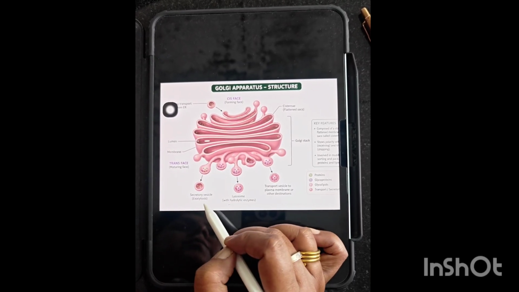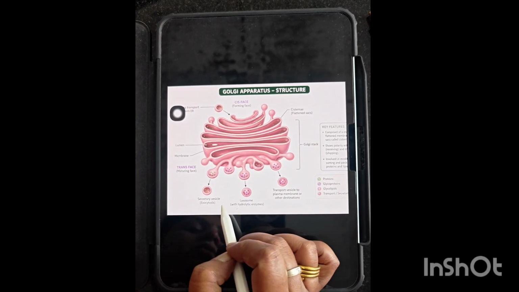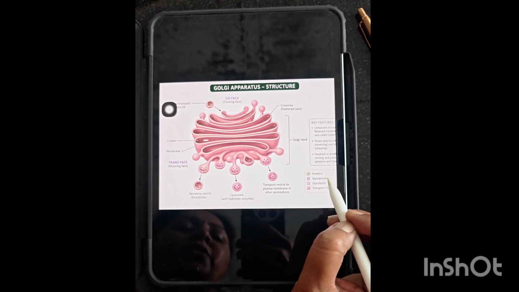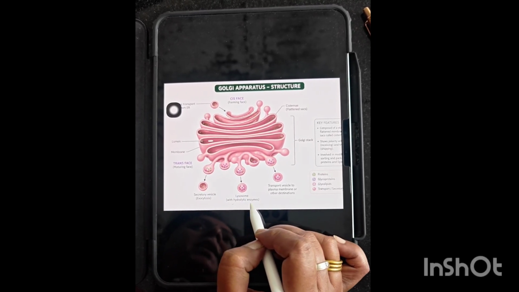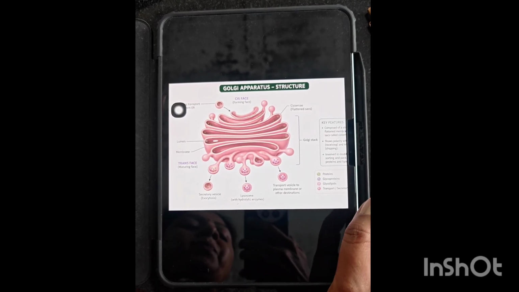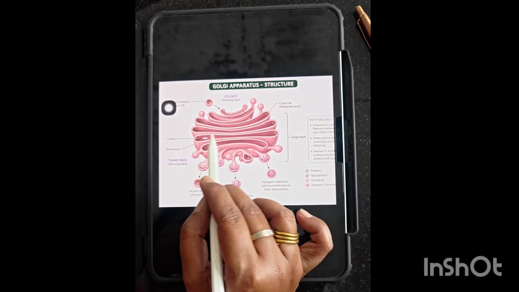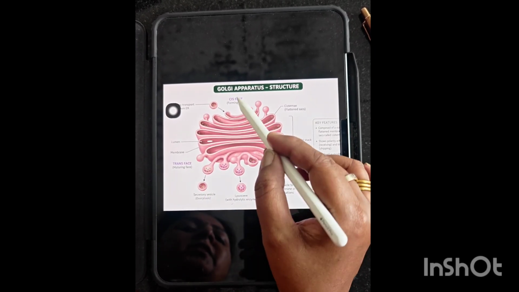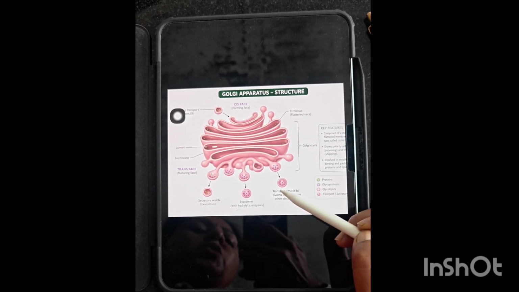If the protein is transferred from one cell to the other, outside the cell, it is exocytosis. Inside the cell, that is endocytosis. Similarly, the lysosome contains hydrolytic enzymes which are required for degradation of complex molecules. So structurally, the Golgi complex has cisternae, vesicles, and secretory vesicles. Cis face, trans face. The cis face is the forming face and the trans face is the maturing face.